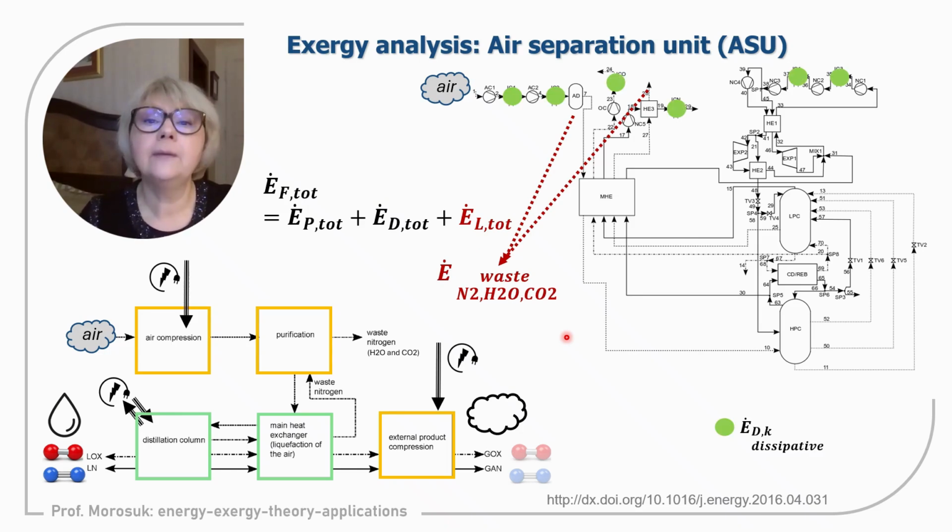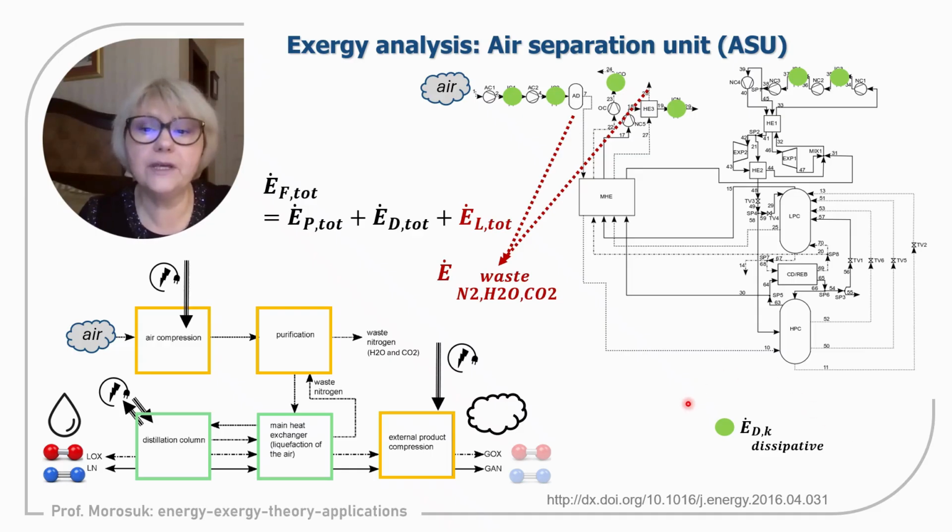And we can observe that within the compression block, within the purification block, and even within the distillation column, we have a multi-stage compression process with interstage cooling in between. We know that for interstage cooling, we can handle these heat exchangers as dissipative components, because the system is complex enough, and definitely no need to consider all these heat exchangers as productive components and after that charge them to the losses of the overall system.